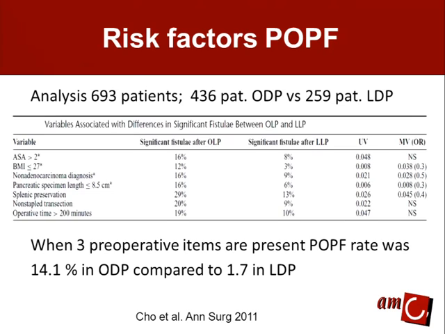splenic preservation. And the first 3 of these can be obtained pre-operatively, and when you select those patients, the fistula rate in this meta-analysis can go down from 40.1% in the open procedure to only 2% in the laparoscopic procedure. So maybe these are the patients who are the most suitable for laparoscopic procedures.